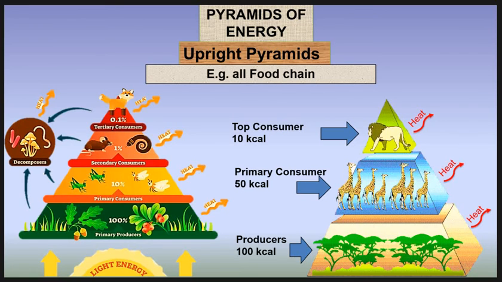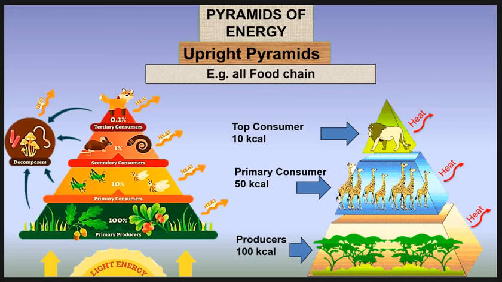Now suppose an animal, say a giraffe, eats the plant containing 100 kilocalories of food energy. The giraffe uses some of it for its own metabolism and stores only 50 kilocalories as food energy. A lion that eats the giraffe gets an even smaller amount of energy, that is 10 kilocalories.